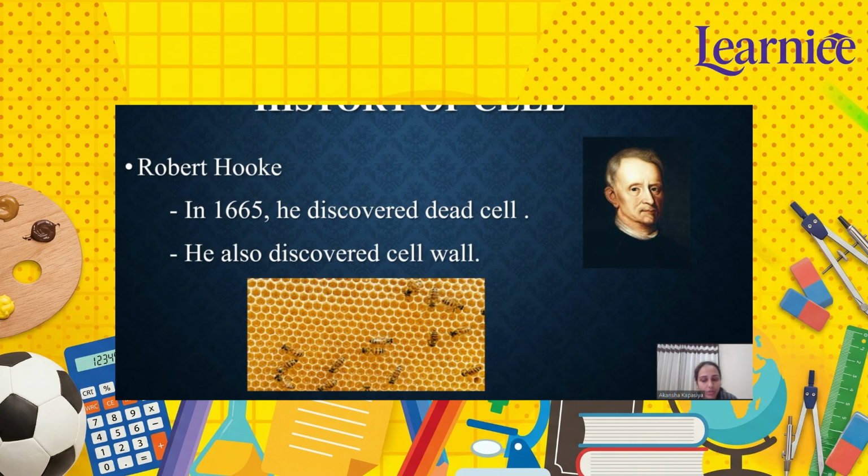His discovery laid the foundation for cell biology. Later, scientists studied living cells and developed the cell theory. So we can say that Robert Hooke discovered and named the cell in 1665 by observing cork under a microscope, and he saw only the cell walls of dead cells. But his work opened the door for the study of living cells, right?